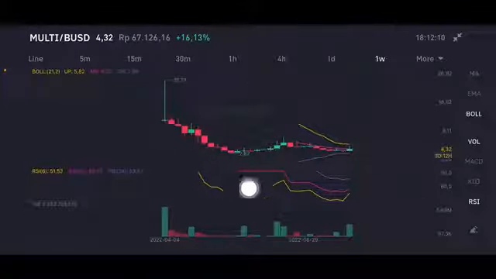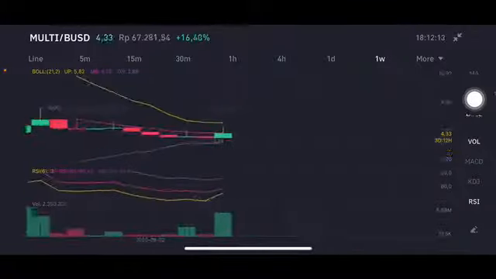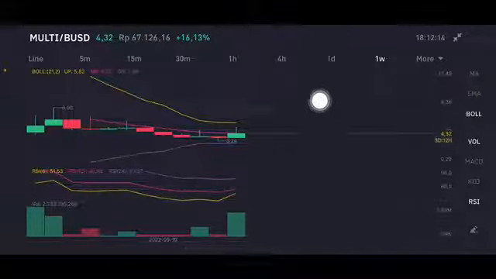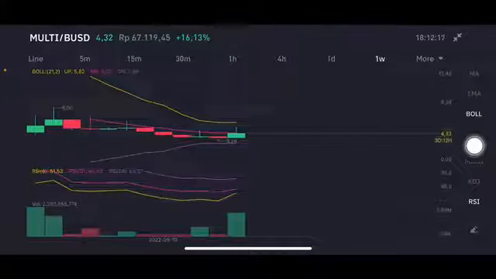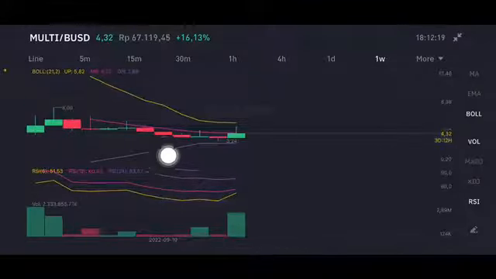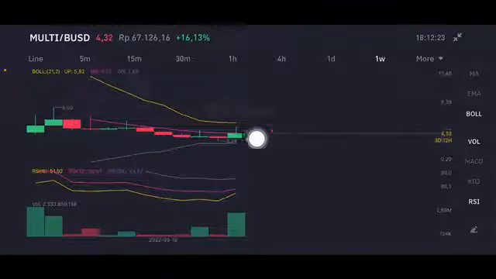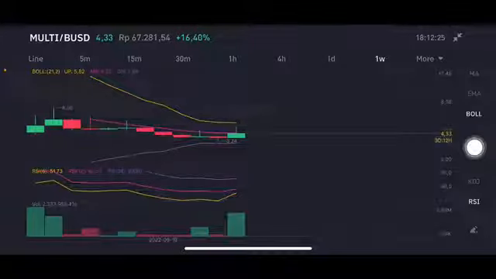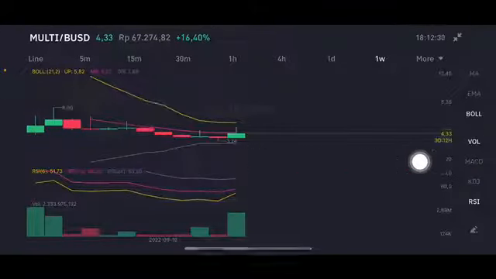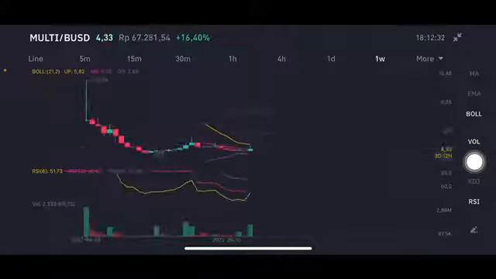So still on the sideways phase here, trying to make another move. We're gonna zoom in here. It is already at the pink one side, middle band 4.35 US dollar. The stochastic is in a neutral position, not overbought, not oversold. Make another move to the yellow one side, upper band 5.82 US dollar. The next one is at the $8. If they can push the $8 here, it should be totally good, slightly around $10.